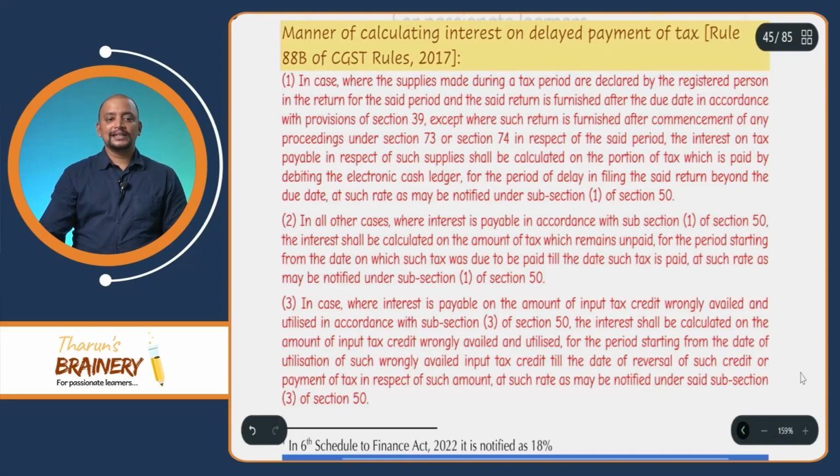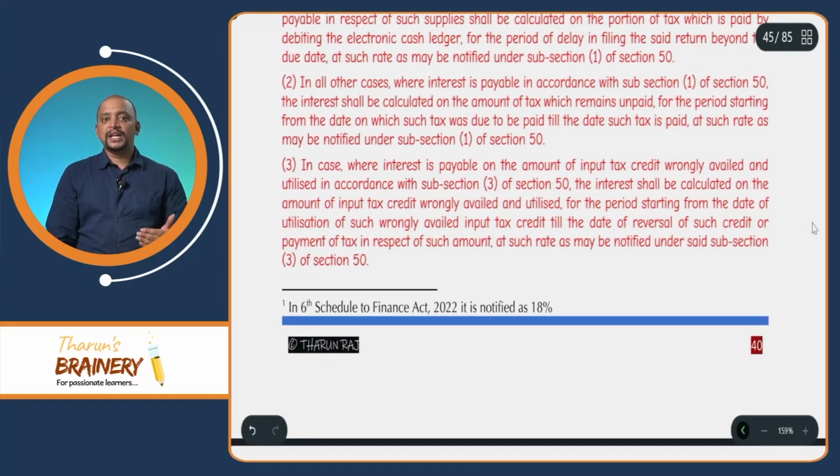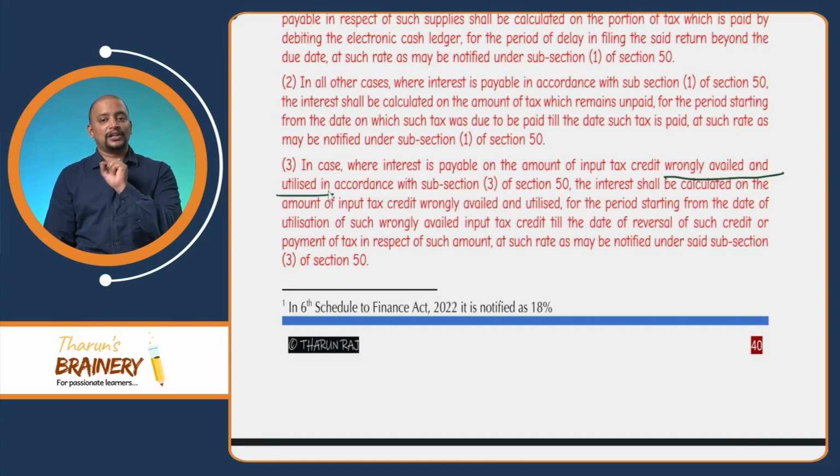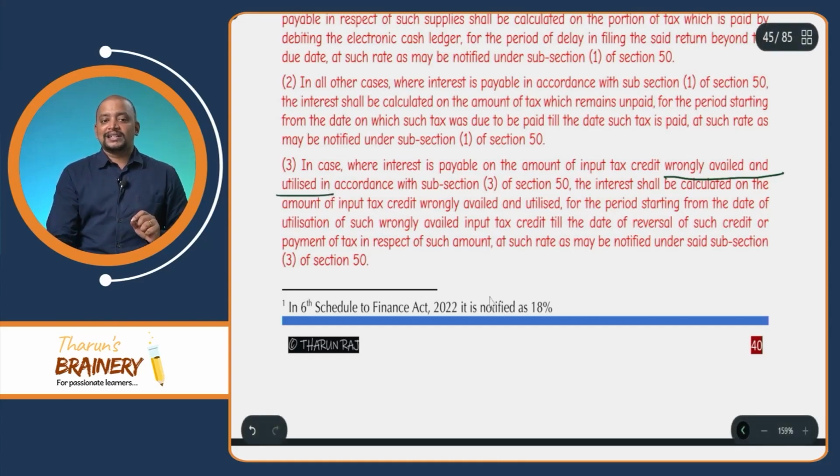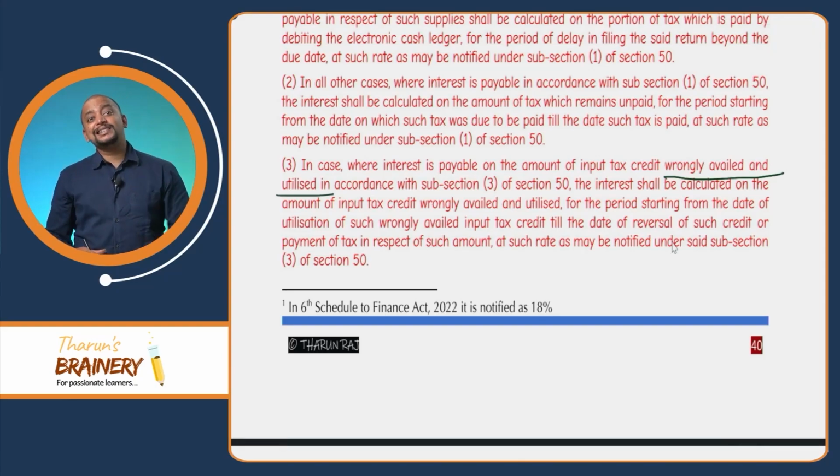You can see this third one, 88B sub rule 3, in case where the interest is payable on the amount of input tax credit wrongly availed and wrongly utilized, in accordance with section 50 subsection 3, the interest shall be calculated on the amount of input tax credit wrongly availed and utilized for the period starting from the date of utilization of such wrongly availed ITC till the date of reversal of such credit or payment. From the date of utilization till the date of reversal or payment.